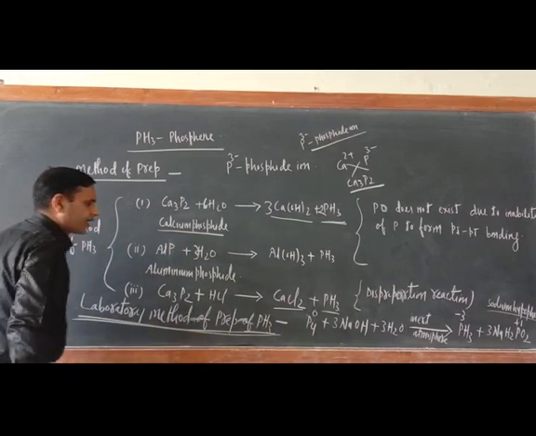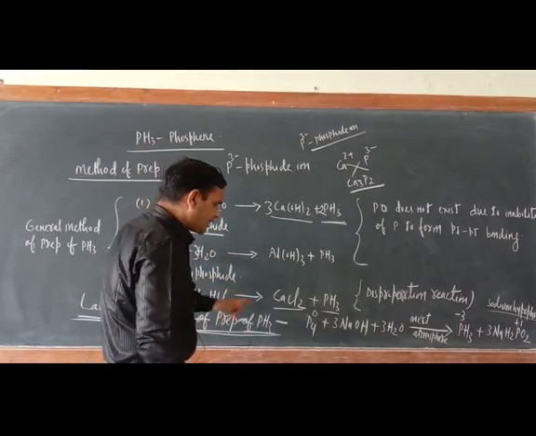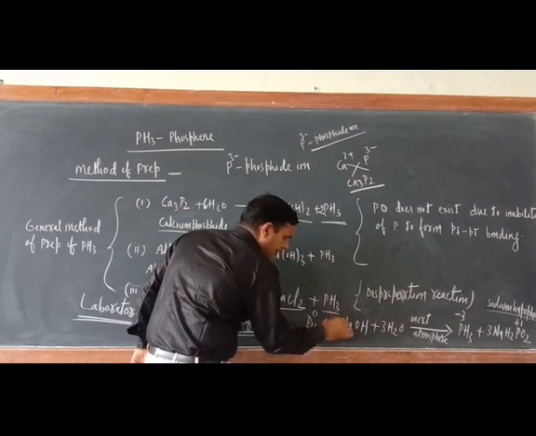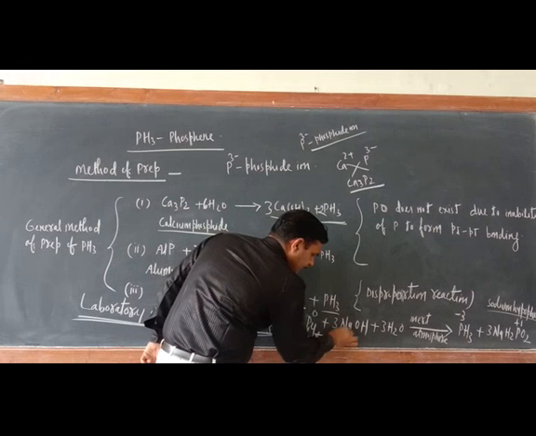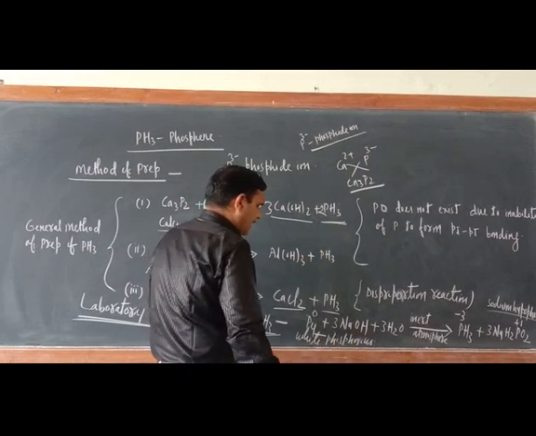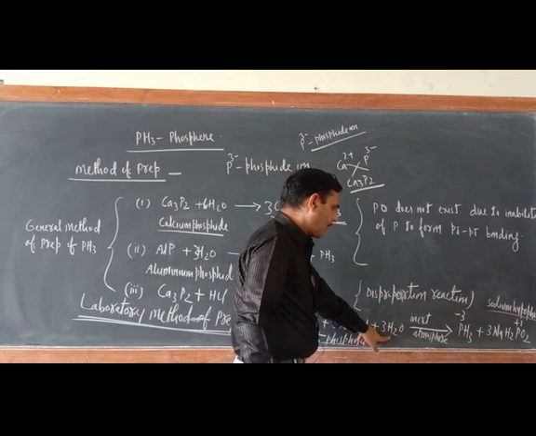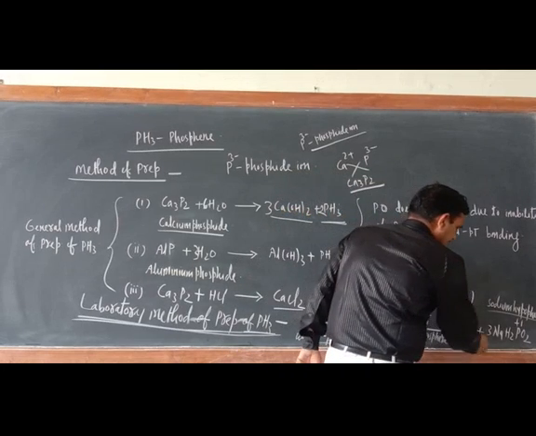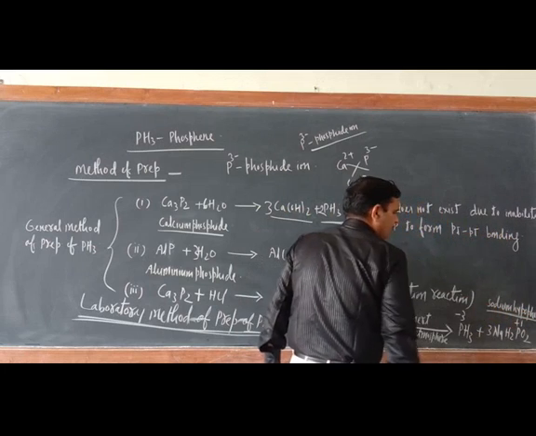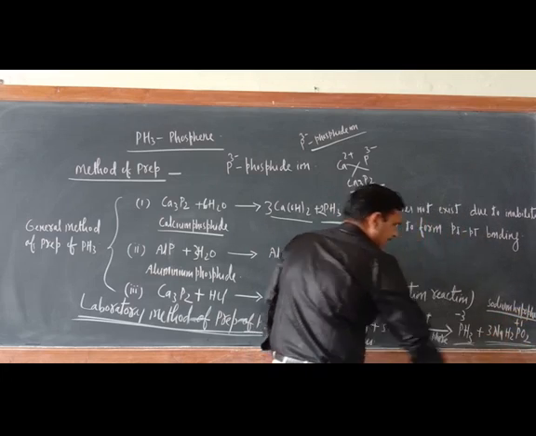Next one is the laboratory method of preparation. In the laboratory method of preparation, what is there? White phosphorus. I already taught this reaction. White phosphorus reacts with sodium hydroxide and water, and it forms PH3 gas and sodium hypophosphite.